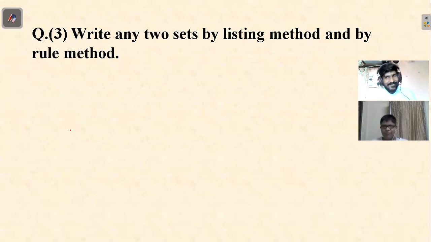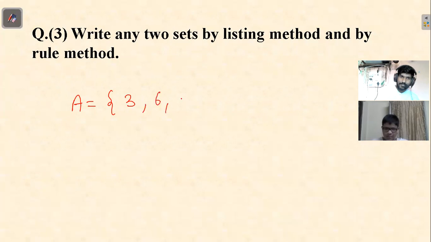Multiples of 3 from 1 to 50. Okay, 1 to 50 is too much, you'll have to write a lot. So 1 to 20. For simplicity, take 1 to 10 multiples of 3. What all numbers will come? 3, 6, 9. That's it, up to 10. After 9, nothing more will come. So this is a set denoting multiples of 3 from 1 to 10.